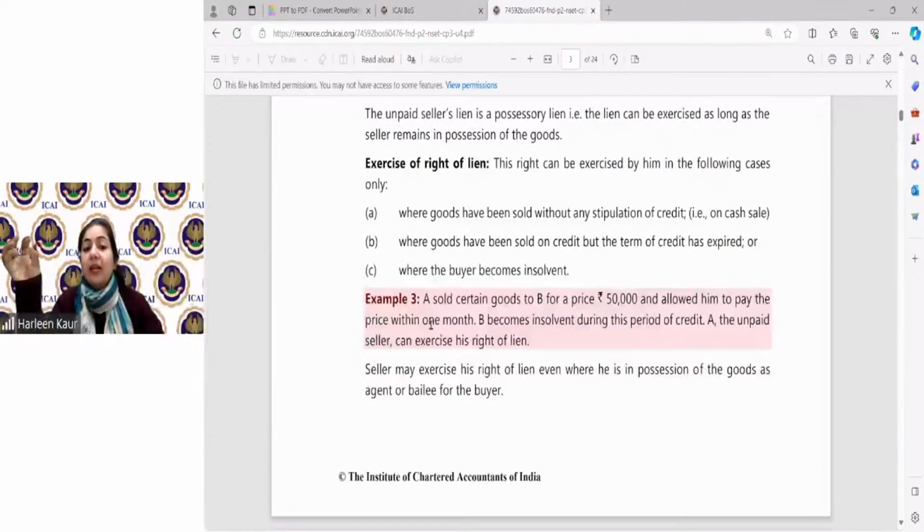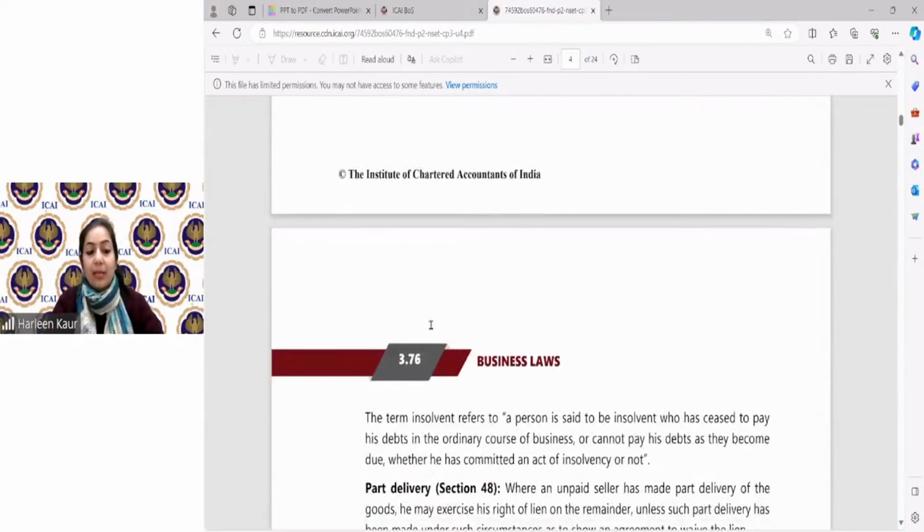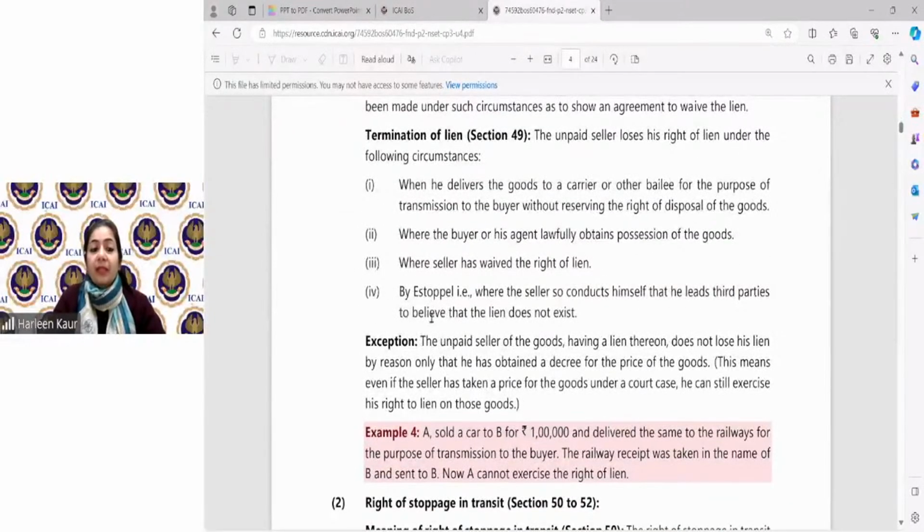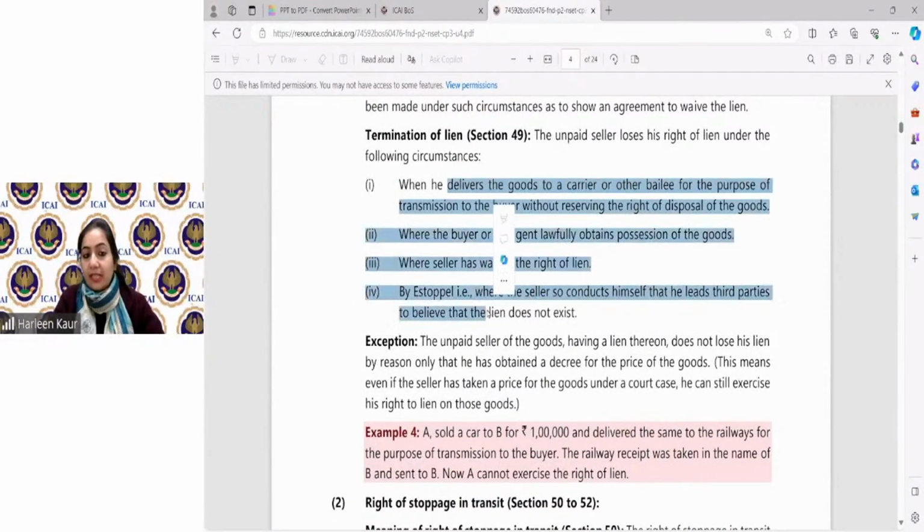अब जब credit period था, B became insolvent. Therefore, A has become an unpaid seller. He can exercise his right to lien. I hope example number 3 is absolutely clear. Part delivery also we have done. Termination of lien, this we have discussed, section 49.